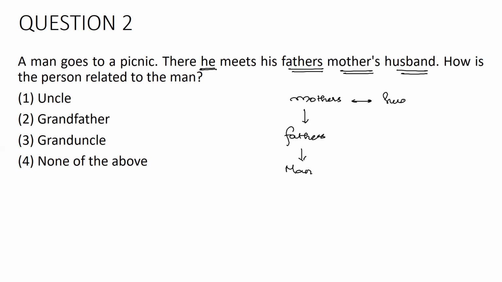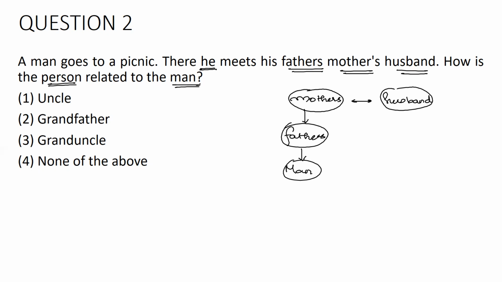All right. So you can see this man is here. This man is meeting his father's mother's husband. The question is, how is that person related to this man?